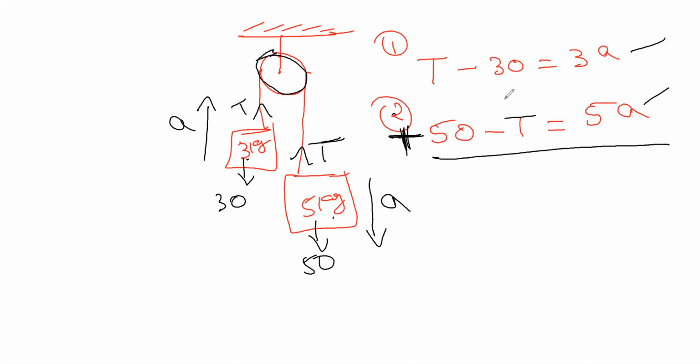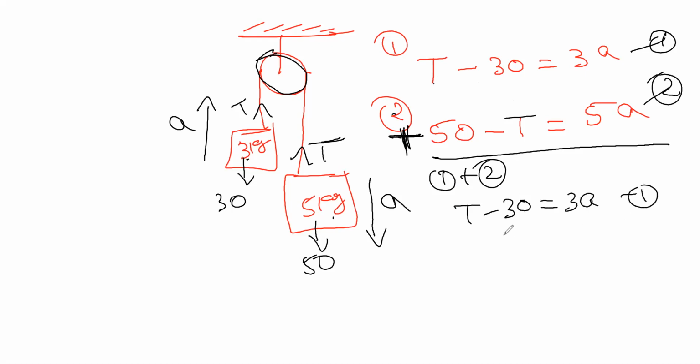See, there are 4 methods of solving 2 equations. First is direct substitution. Now this is the first equation, second equation. Now I'm adding the 2 equations. T minus 30 equals 3A, first equation. Second equation, I can write it as minus T plus 50 equals 5A.